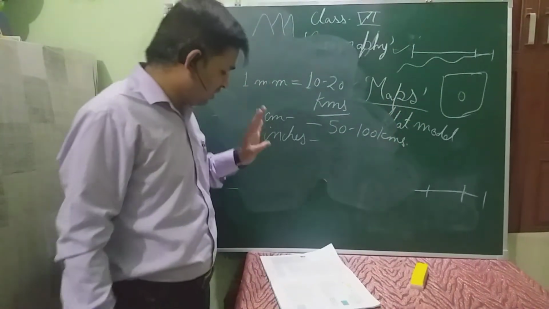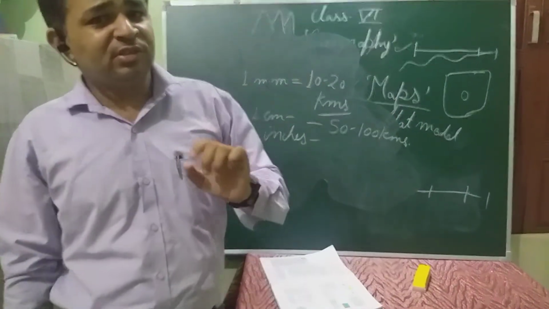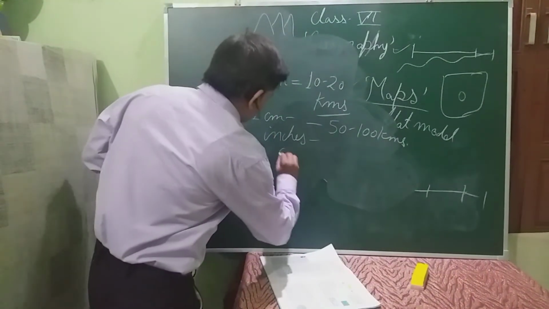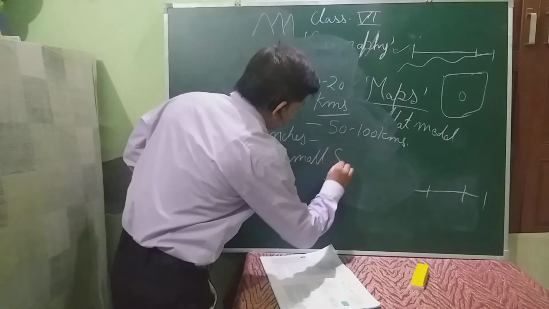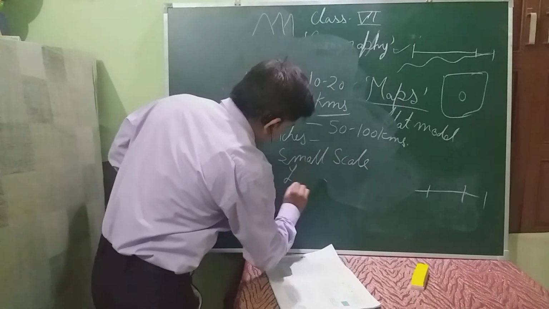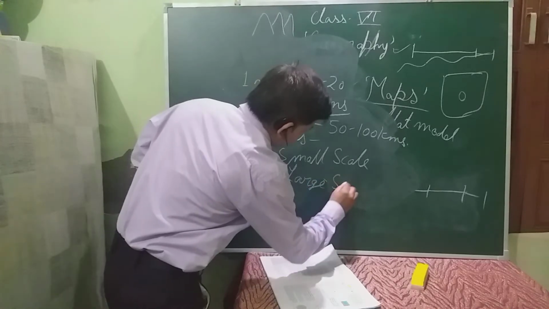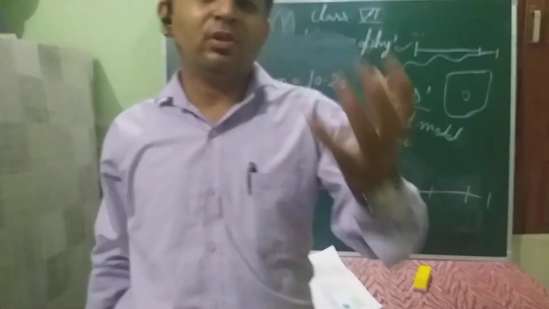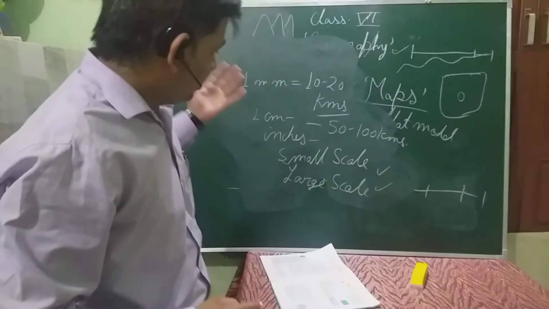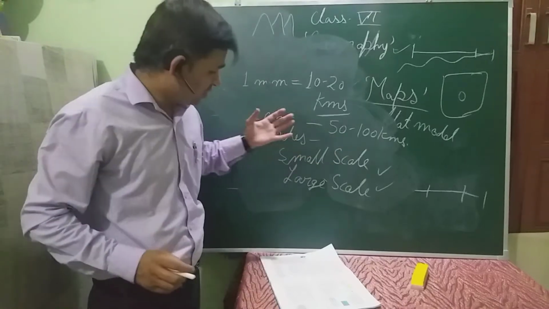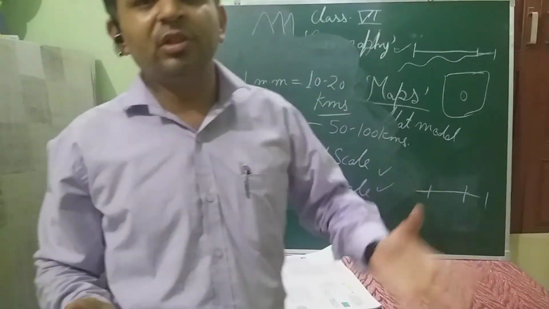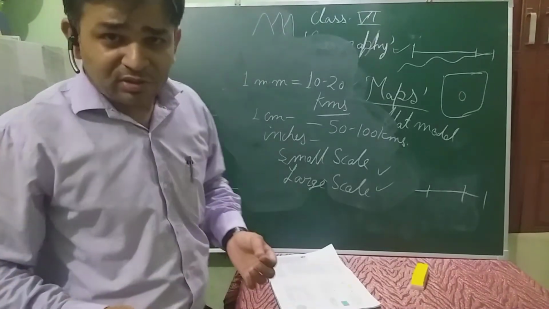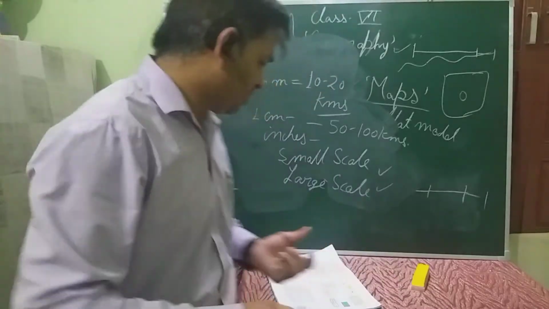So as your book says, there are two particular categories: small scale map and large scale map. Now what is the difference between the two? The difference is again of distance. On one particular map you can calculate the distance on a larger scale and on the other one on a smaller scale. Now moving to the next topic, that is directions. Of course we are very much familiar with directions, and we should be.